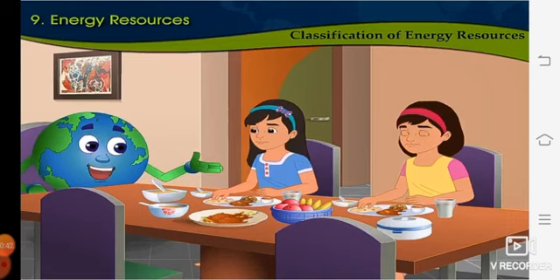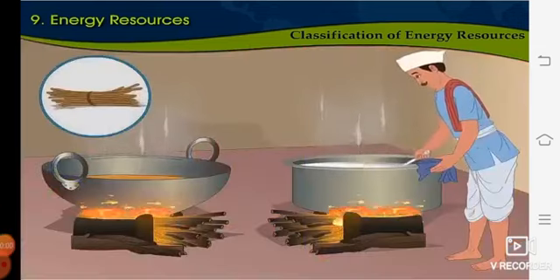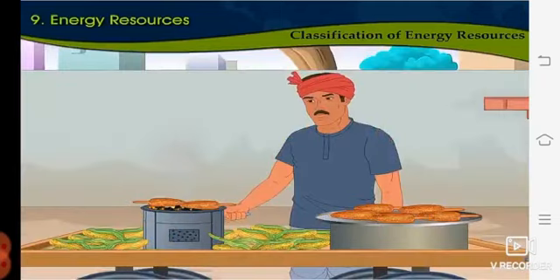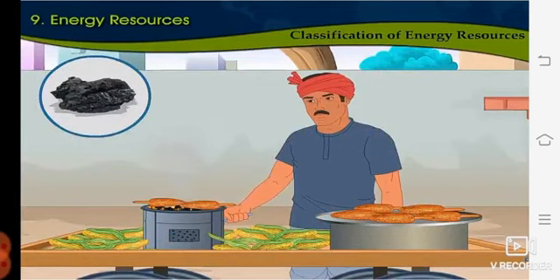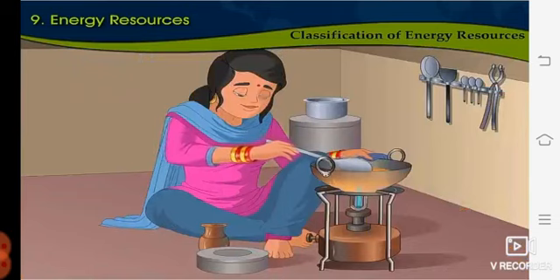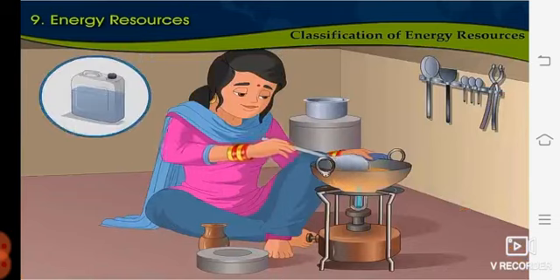So now let us observe each picture and discuss the following points. In the first picture, wood is used as an energy resource. In the second one, roasting on a coal burner, coal is used as an energy resource. Third one, cooking on a kerosene stove. So here we are using kerosene as an energy resource.